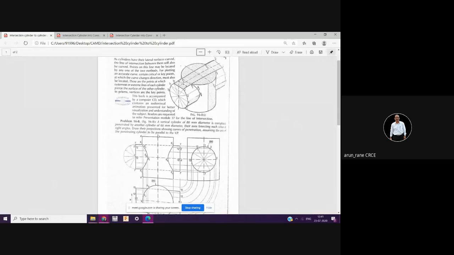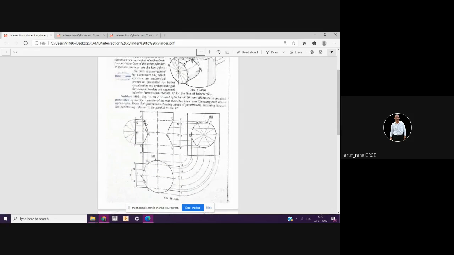So you draw the front view, that is this cylinder, and then you draw the penetrating cylinder, 60 mm dia, and this is 80 mm dia. This is 60 and this is 80. Alright. Now you have to imagine how the intersection shape will be. I am giving you directly the solution.